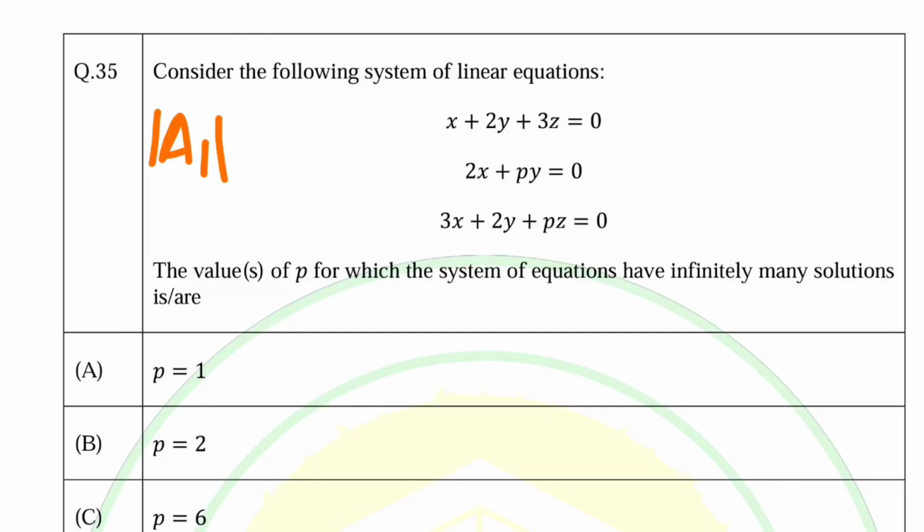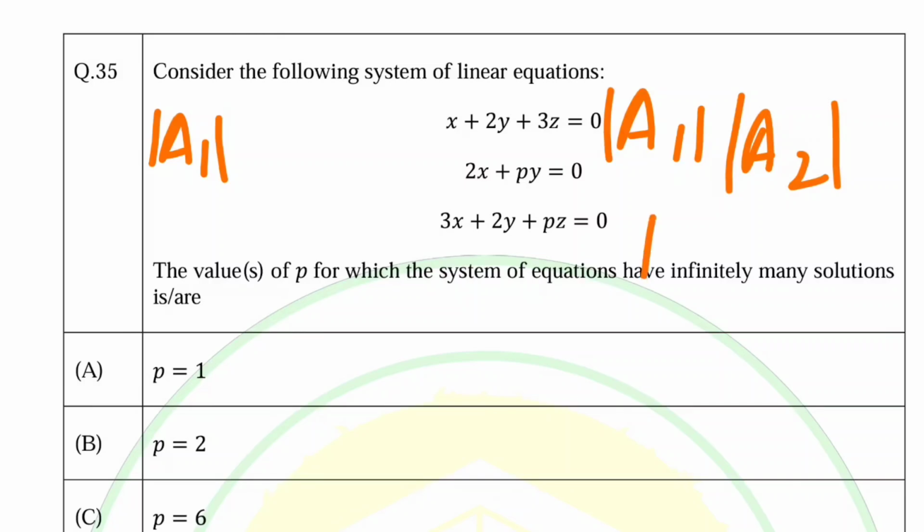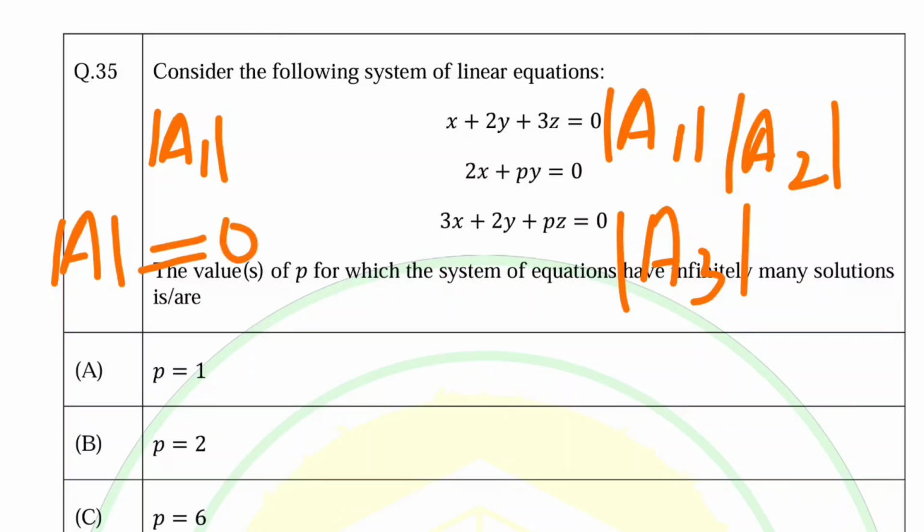To solve using Cramer's rule, we find A1, A2, that is the determinant of the new equations that we form. So if the determinant of A is not equal to 0, we have a unique solution.